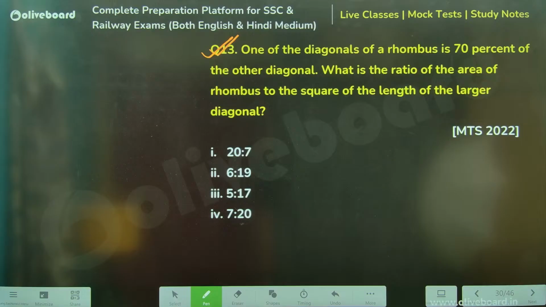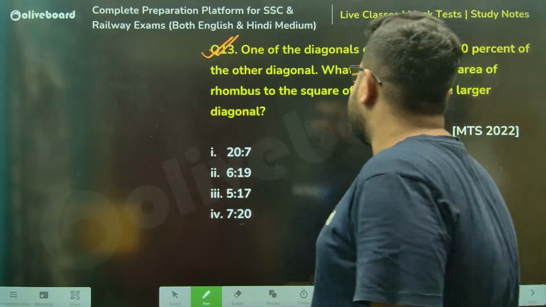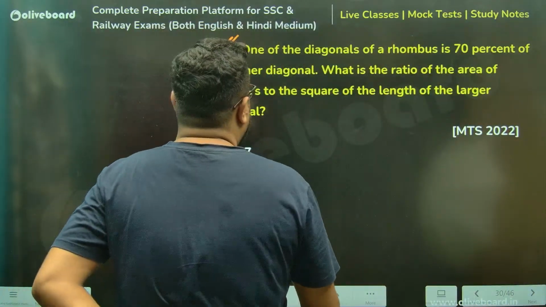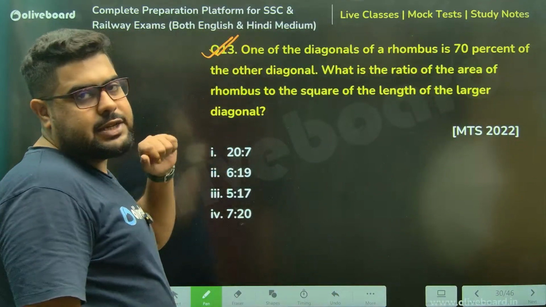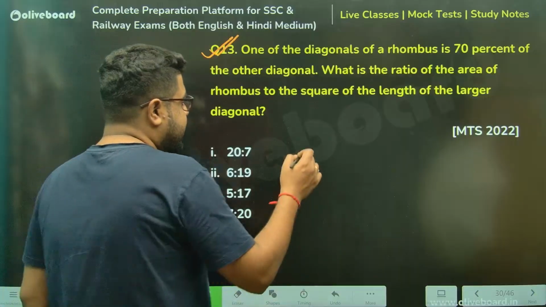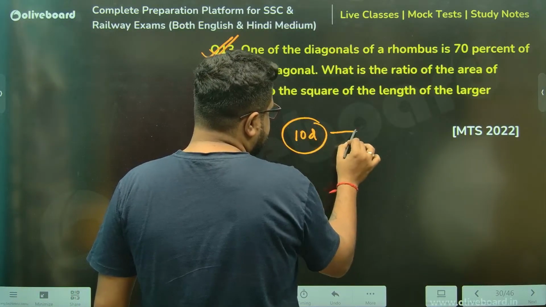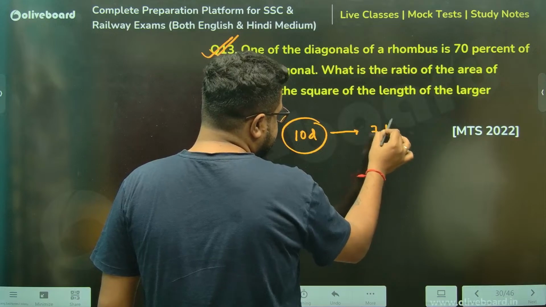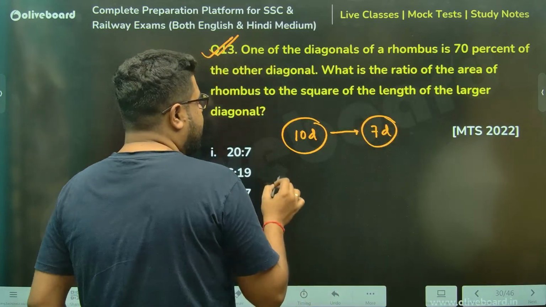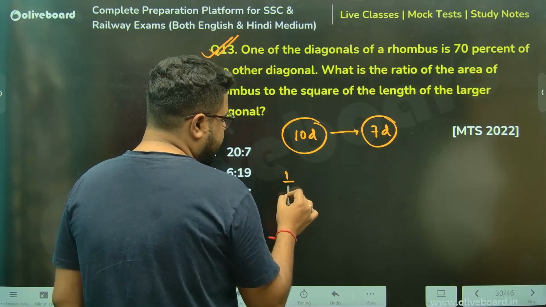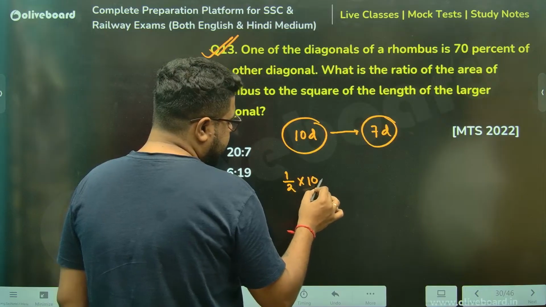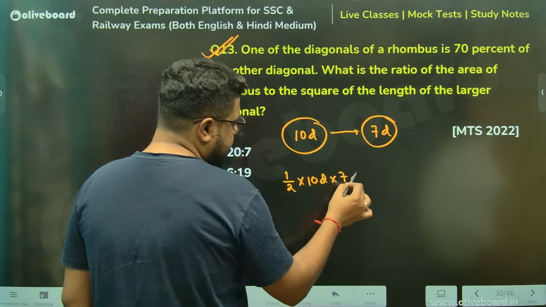Let me show you. One of the diagonals of a rhombus is 70% of the other diagonal. What is the ratio of the area of the rhombus to the square of the length of the larger diagonal? If one diagonal is 10D, the other diagonal is 7D, 70%. So area of the rhombus is half into 10D into 7D.